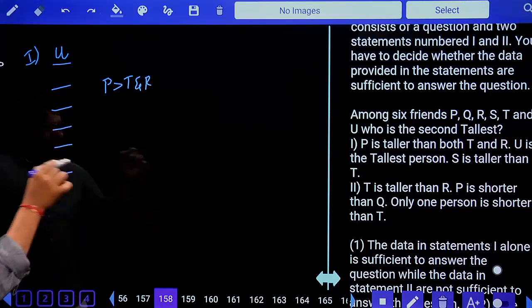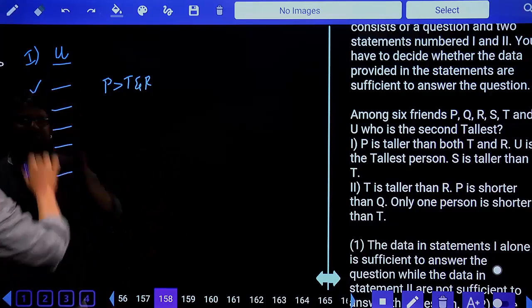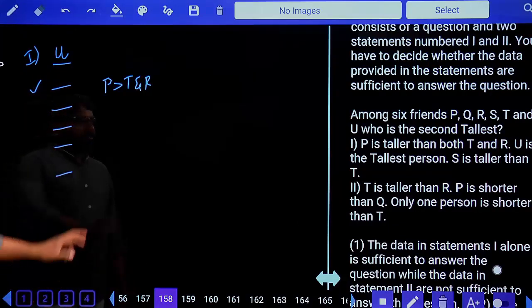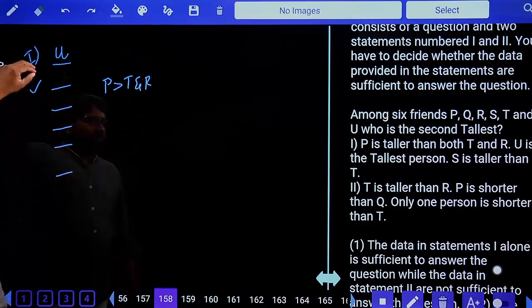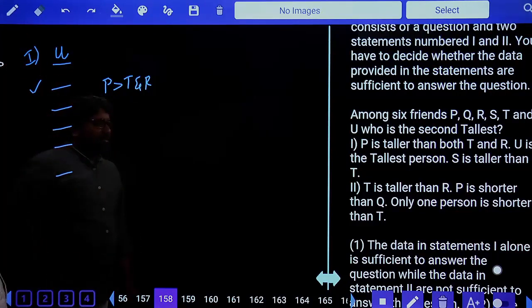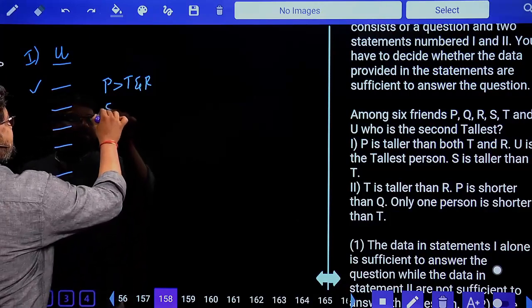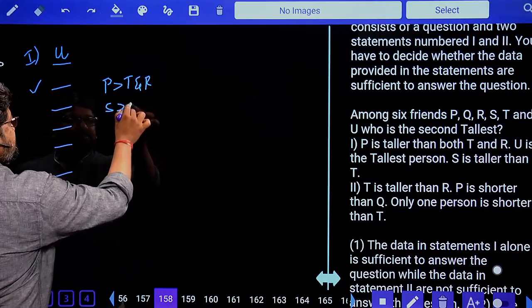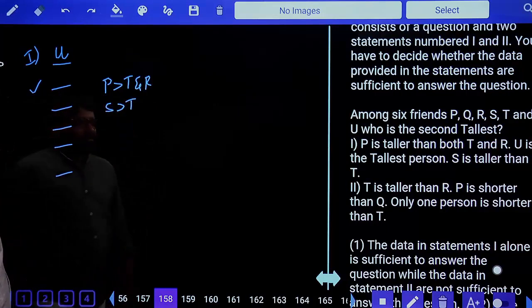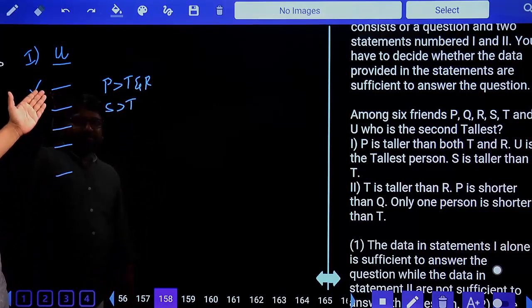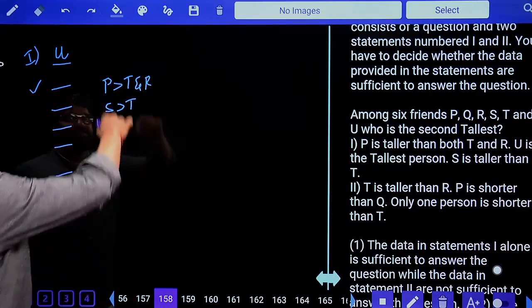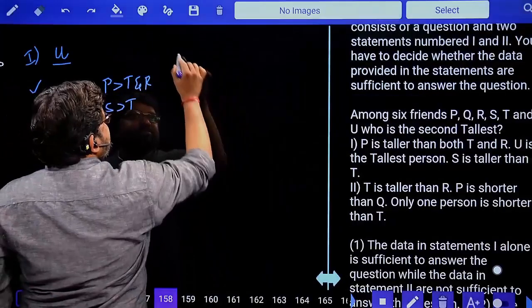Tallest person. But what is the question? Who is the second tallest? P is taller than both T and R. U is the tallest person. S is taller than T. Yes. Now with this information, can you tell me who is in the second position? It's impossible to say. So we'll go with the second statement separately.